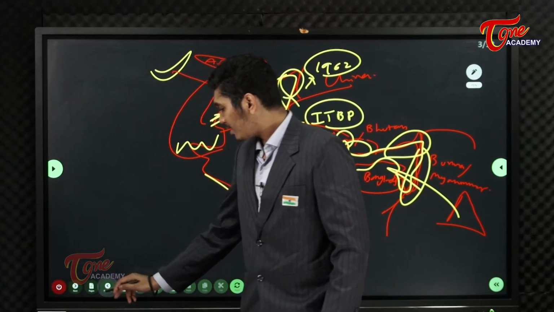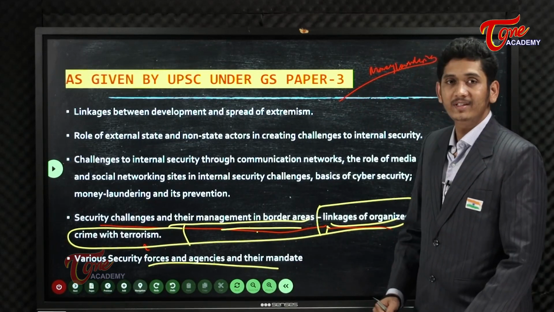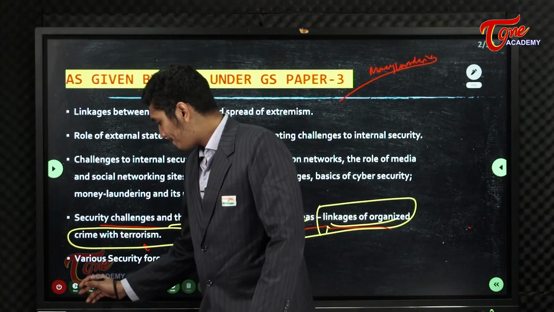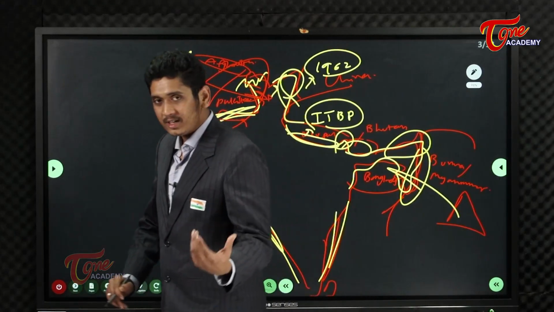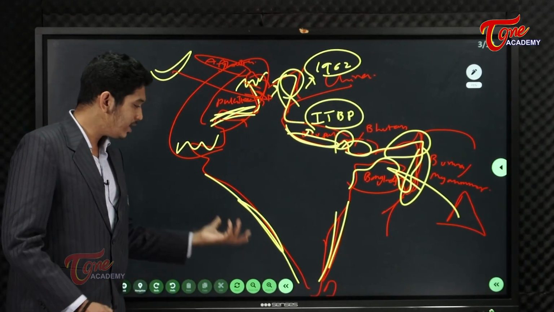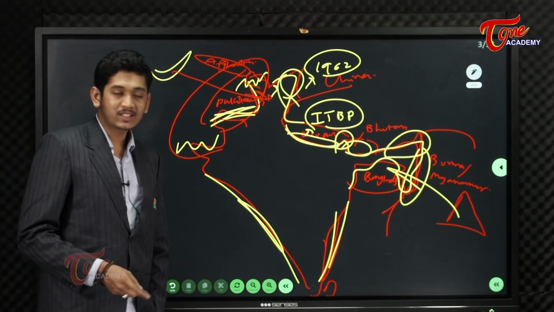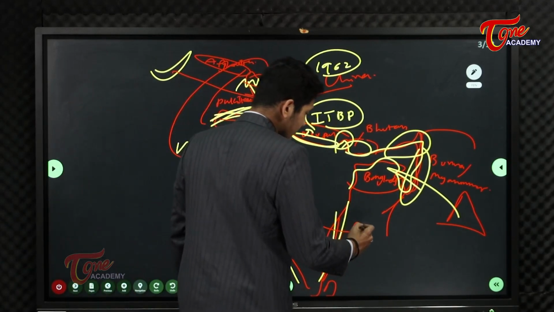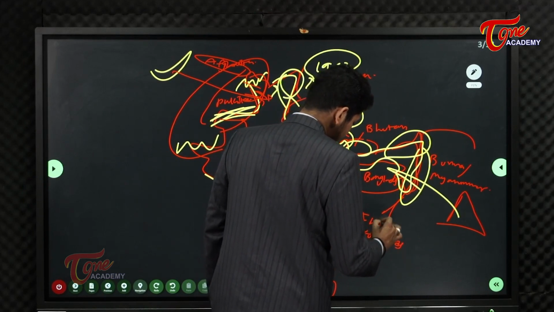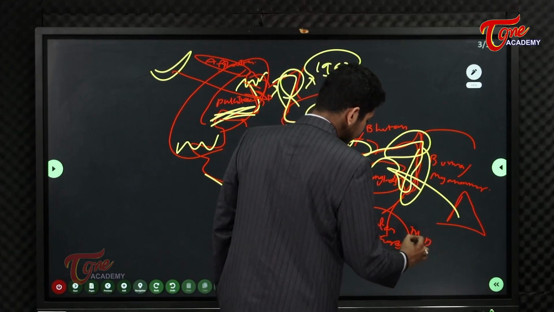Now, going back to the syllabus, here you see are linkages of organized crime with terrorism. But I would like to also add, because I haven't said much about the coastal region of India. The coast is guarded by the Indian Coast Guard. It's a separate institution under the Ministry of Defence, my friends.